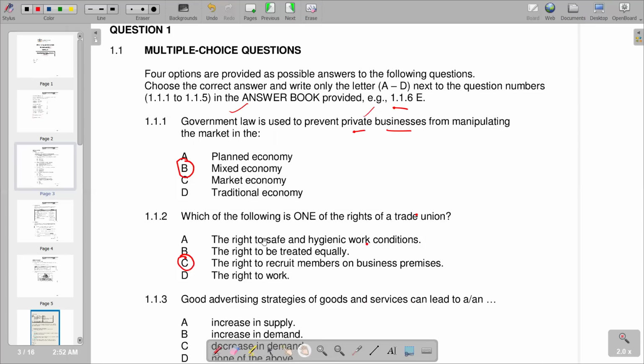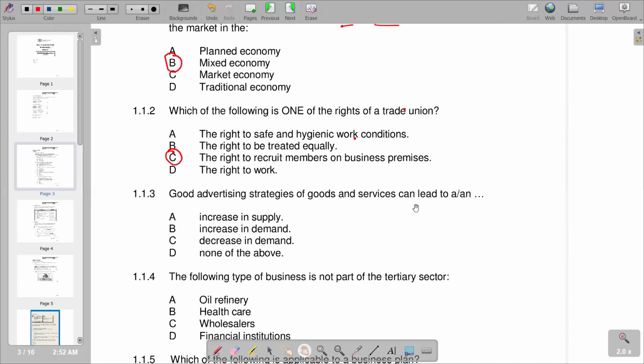You go to 1.1.3, which reads: good advertising strategies of goods and services can lead to A, an increase in supply, B, an increase in demand, C, a decrease in demand, D, none of the above. But we see that if you've got good advertising strategies, it means we are going to attract more customers to come and buy our goods and services. So obviously, the demand of the goods and services is going to increase. So the correct answer that we have there is increase in demand. So B is the correct response.